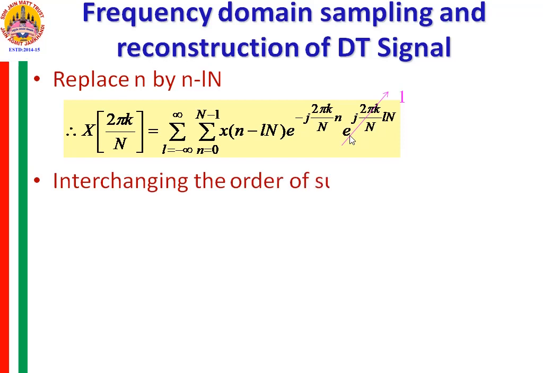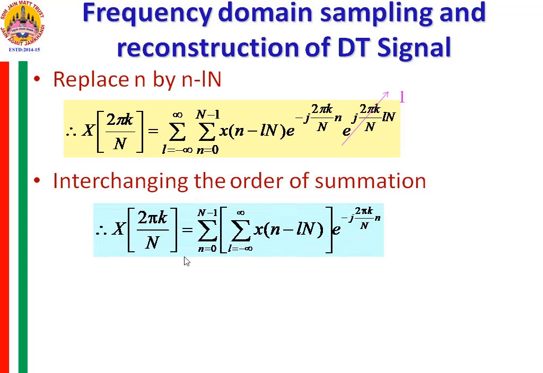So rewriting the equation, cancelling out this term and interchanging the order of the summation. This term is not a variable of L but a variable in n, and this is the only term which is a variable in L, so we can easily interchange the order of the summation and rewrite the equation as summation n from 0 to N minus 1, summation L from minus infinity to plus infinity x of n minus LN, e raised to minus j 2 pi k by capital N into small n.